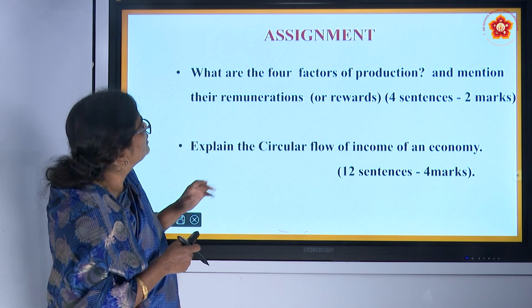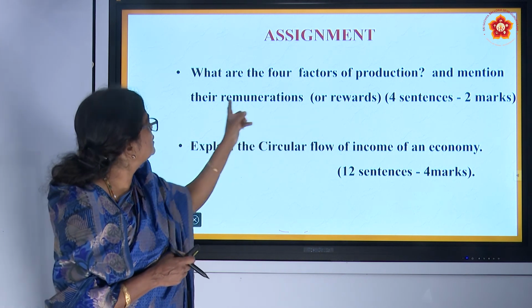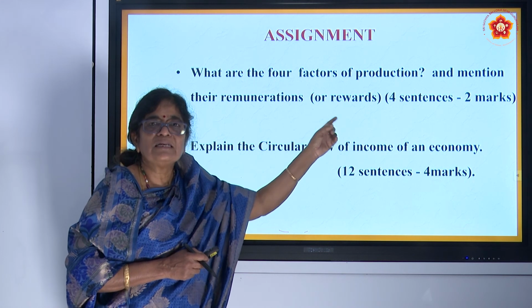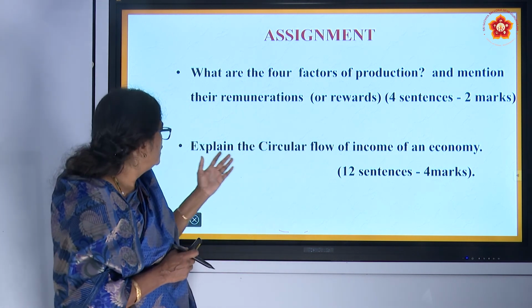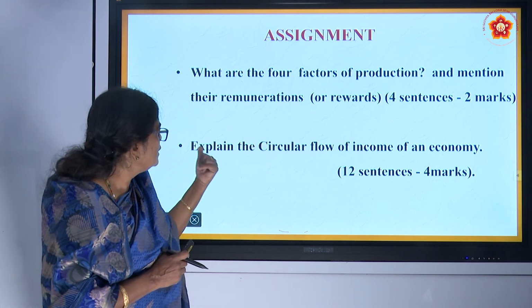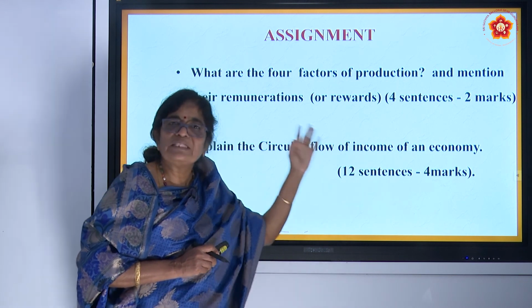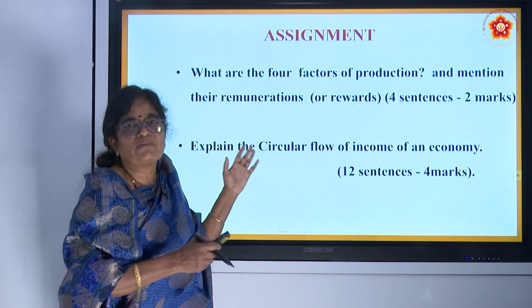Now, assignment. What are the four factors of production? I have explained and mentioned their remuneration or rewards. What is remuneration? The payment for the factors of production is called remuneration or rewards. That is 2 marks, 4 sentences. Then explain the circular flow of income of an economy, 12 sentences, 4 marks, with the sketchy diagram. You have to explain everything in full as I have explained to you.